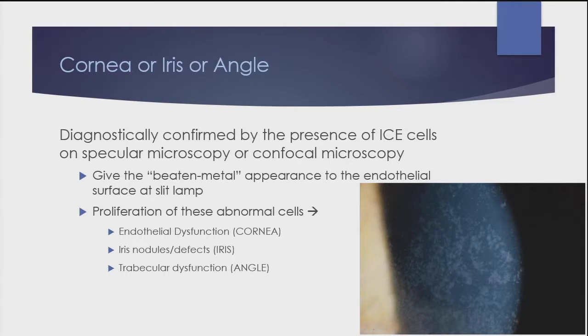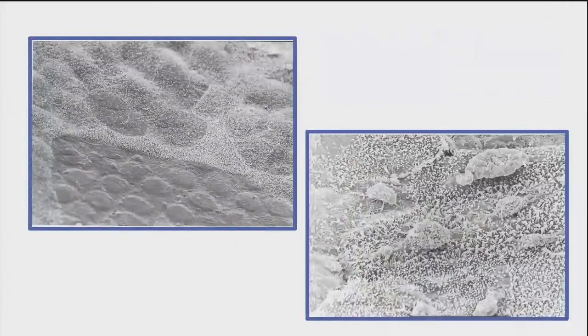Diagnostically, this is confirmed by the presence of ICE cells on specular microscopy or confocal microscopy, which give the beaten metal appearance to the endothelial surface, and these cells proliferate to manifest into one of the 3 subsets of the disease, which is either corneal findings, iris findings, or angle findings. This is what the scanning electron microscopy of those abnormal cells looks like on the back surface of the cornea, as well as on the surface of the iris producing the nodules.